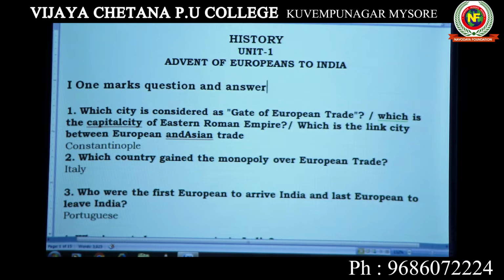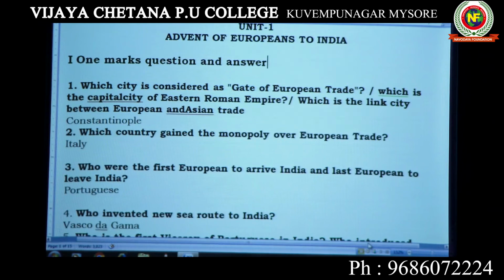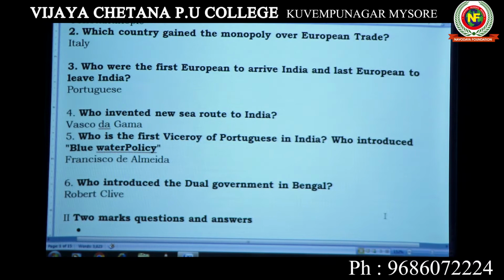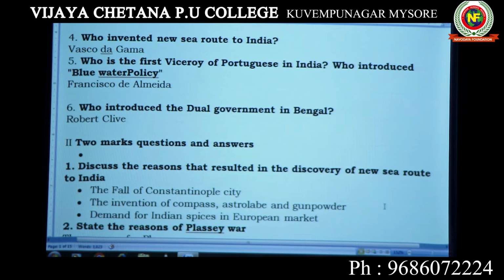So the next question can be asked like this: who discovered the new sea route to India? It is Vasco da Gama. And who introduced dual government in Bengal? It is Robert Clive. So these are many of the multiple choice and 1 mark questions. Now let us concentrate on 2 mark and 3 mark questions.